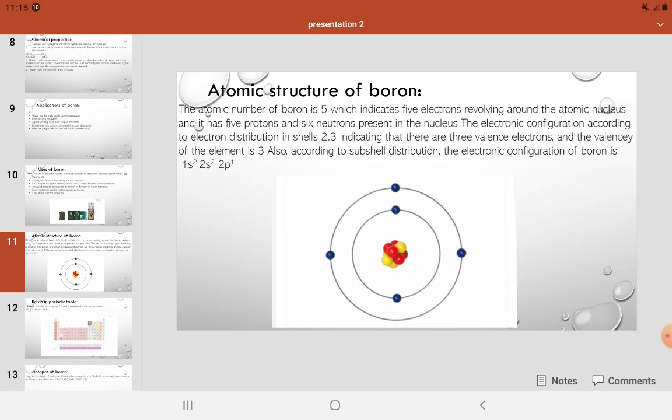Atomic structure of boron. The atomic number of boron is 5, which indicates 5 electrons revolving around the atomic nucleus, and it has 5 protons and 6 neutrons in the nucleus. The electronic configuration according to the electron distribution in the shells is 2-3, indicating that the valence electrons of the element are 3. Also, according to the subshell distribution, the electronic configuration of boron is 1s2, 2s2, 2p1.